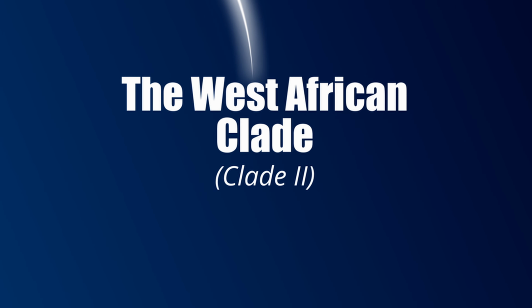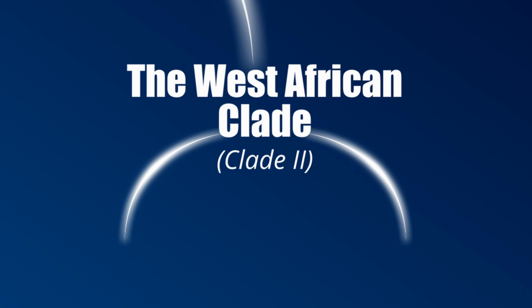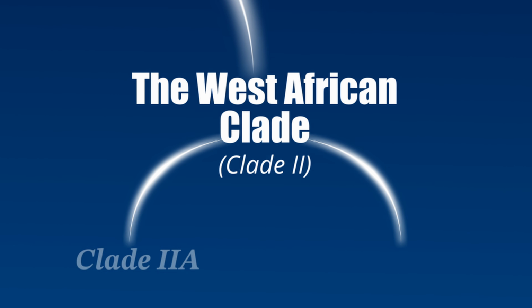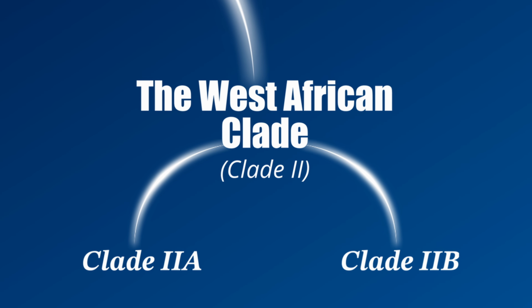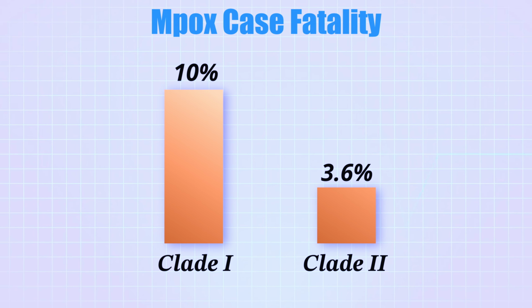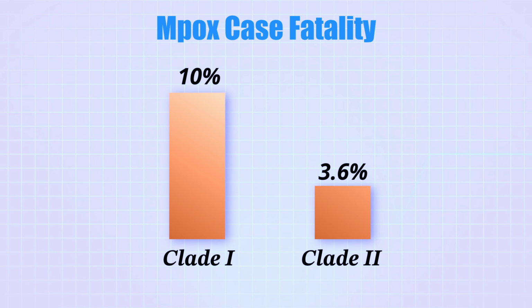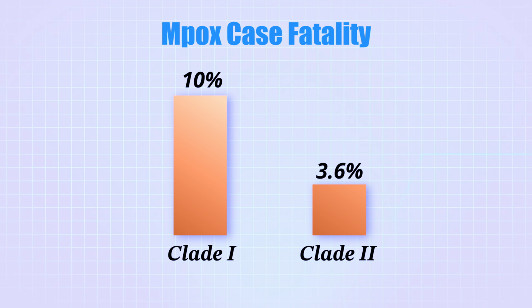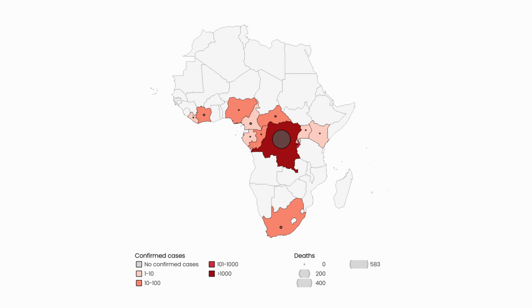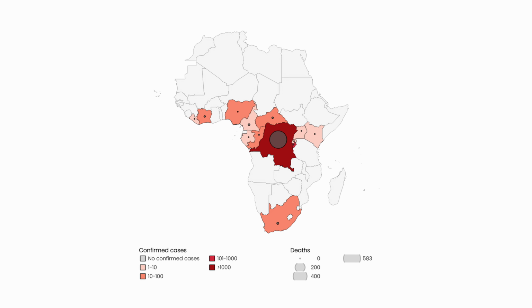The other clade is called clade 2, which is also known as the West Africa clade. This clade is subdivided into two lineages, clade 2A and clade 2B. It generally causes less severe disease with a mean mortality rate of about 3.6% compared to 10% for clade 1. The current outbreaks, including the one that began in 2022, are primarily linked to clade 2, specifically lineage 2B.